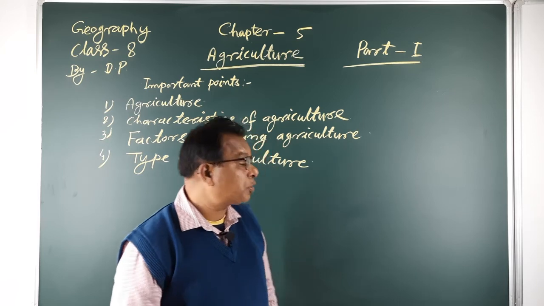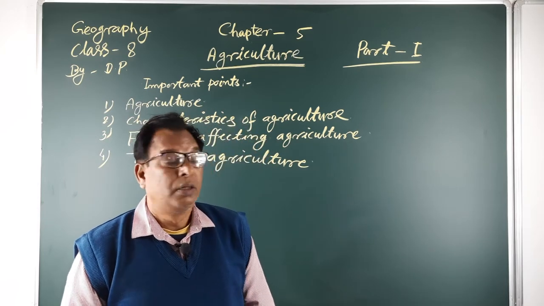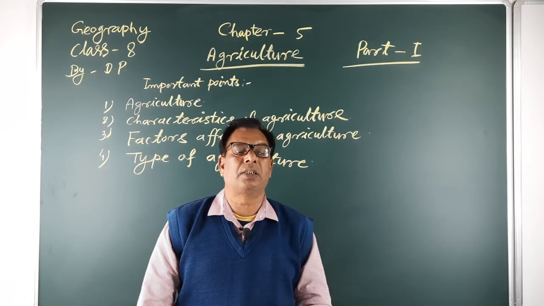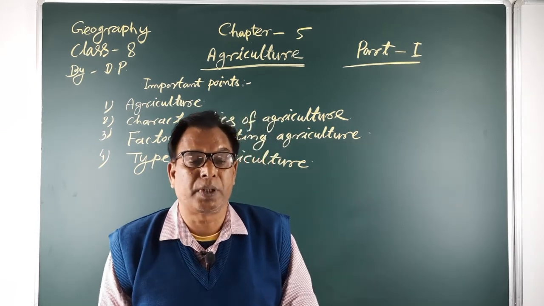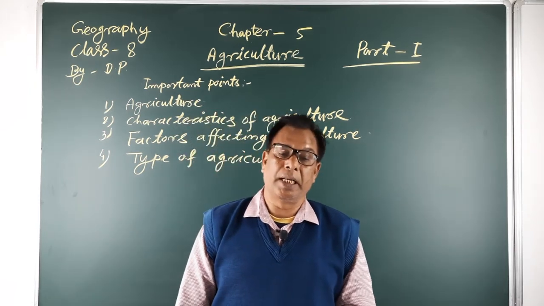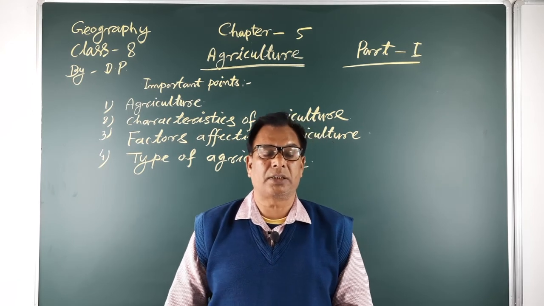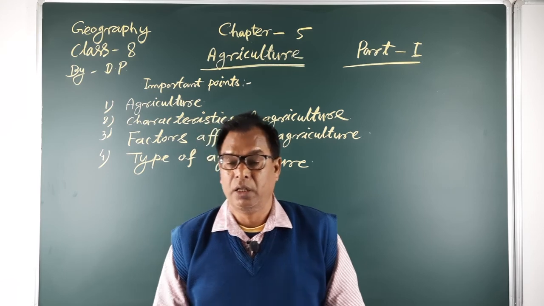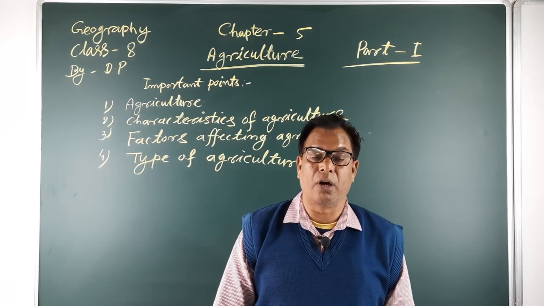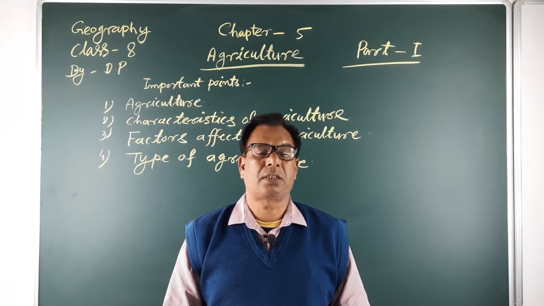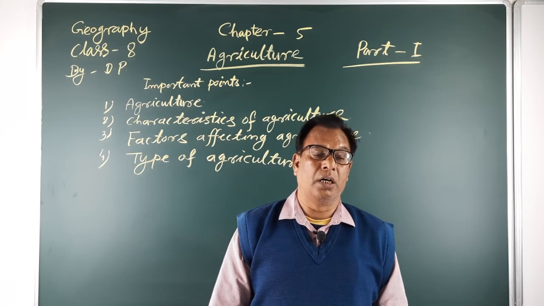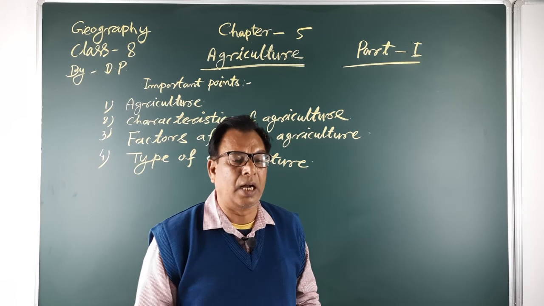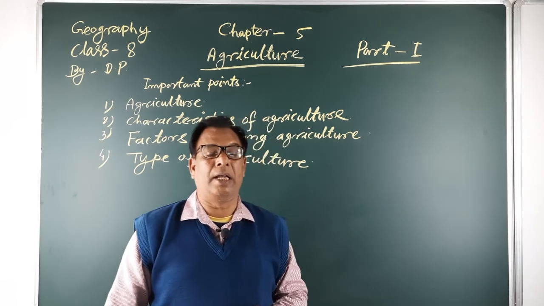Next point, agriculture is practiced for rearing animals, and people also maintain pasture lands for animals.